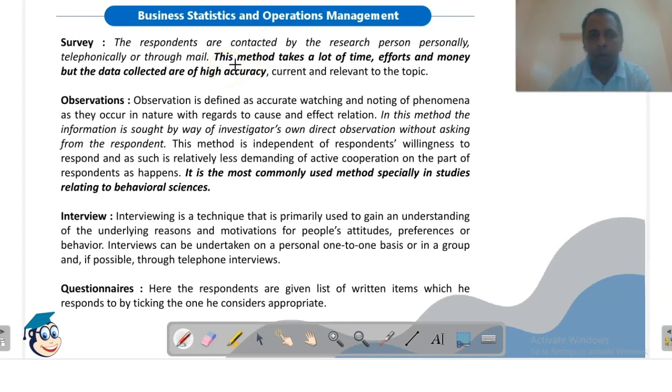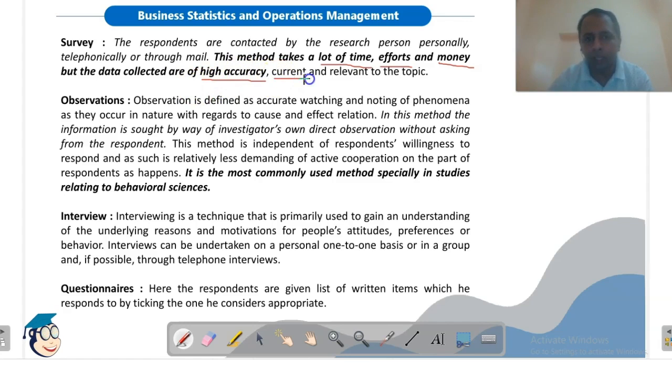Now because we have to contact each respondent one by one, this method will take a lot of time, effort as well as money, because you have to travel and incur certain expenses. But this data is of high accuracy because we are contacting the respondents personally and collecting this data ourselves. So the data will be of high accuracy.